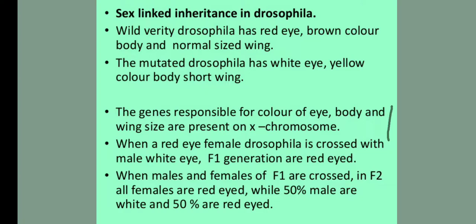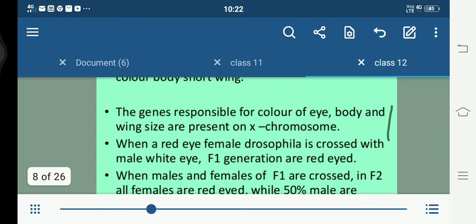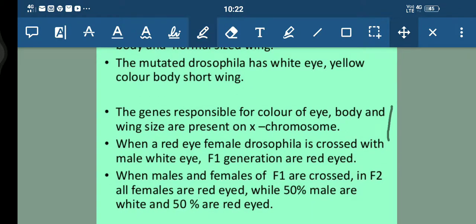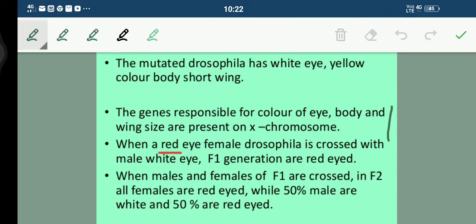So when a red-eyed female Drosophila is crossed with a white-eyed male, we have one red-eyed female Drosophila and one male with white eyes. So when these two are crossed, students, red with white, which thing have we got here?